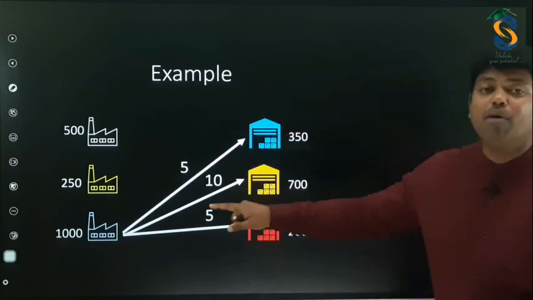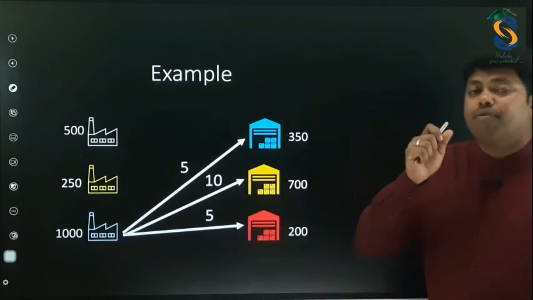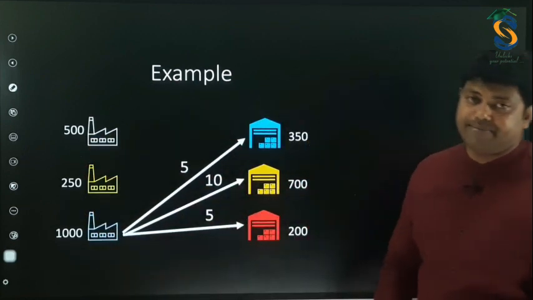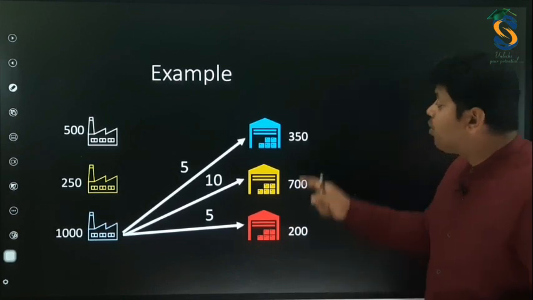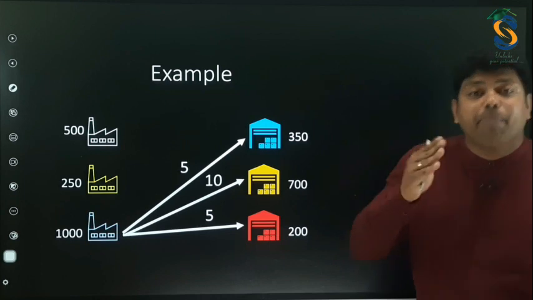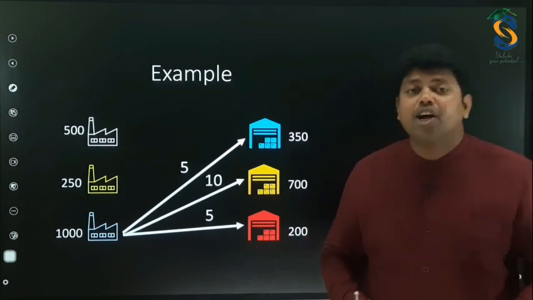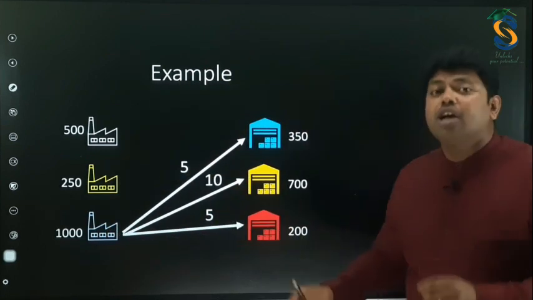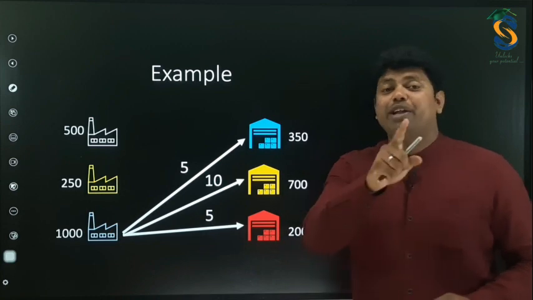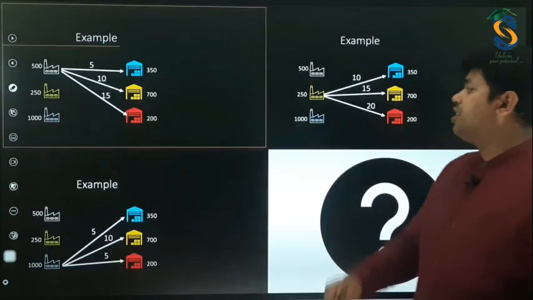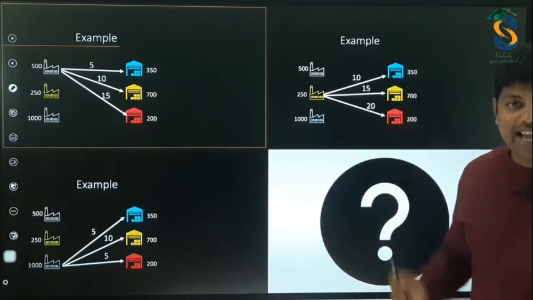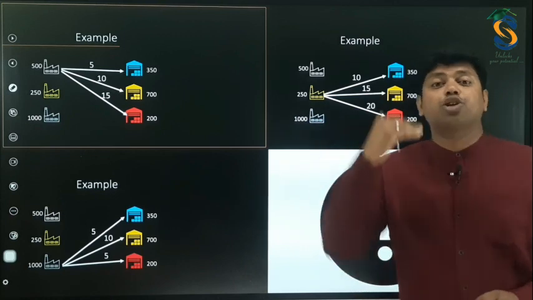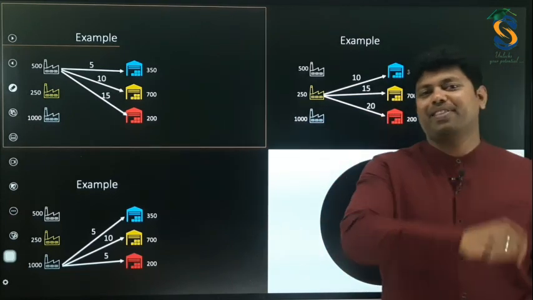Hence, this is a problem for you, because the first constraint is that you need to send everything you manufactured. The second challenge is to meet whatever demands you have. And the third point is, obviously, if you are a good manager, you need to send everything you manufacture to wherever it is required with a minimum cost. That is very important. With all these three, the biggest question is how you can reduce your transportation cost. This is the problem.